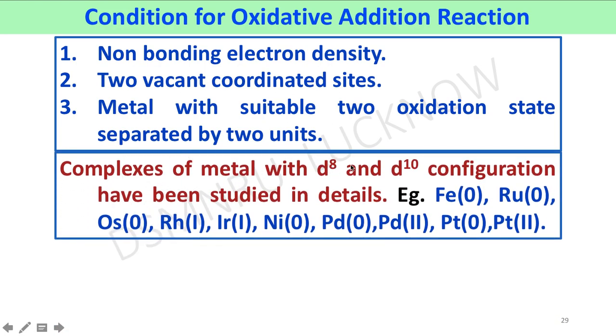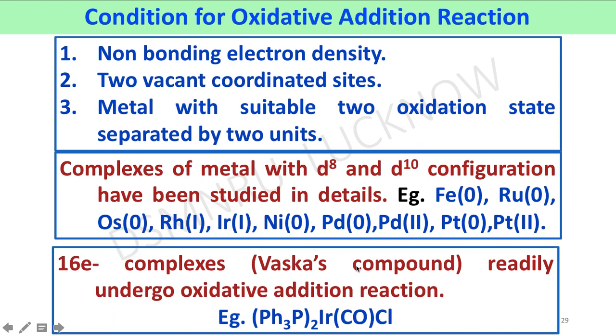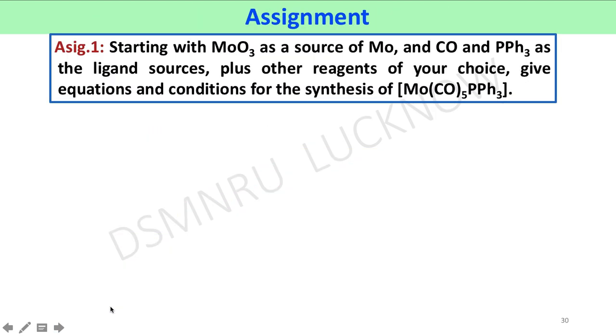Complexes of metals with d8 and d10 configuration have been studied in detail. Example, iron, ruthenium, osmium, rhodium 1, iridium 1, nickel 0, palladium 2, platinum 0 and platinum 2 complexes. 16 electron complexes, for example Vaska's compound, readily undergo oxidative addition reaction, example, triphenylphosphine iridium carbonyl chloride.